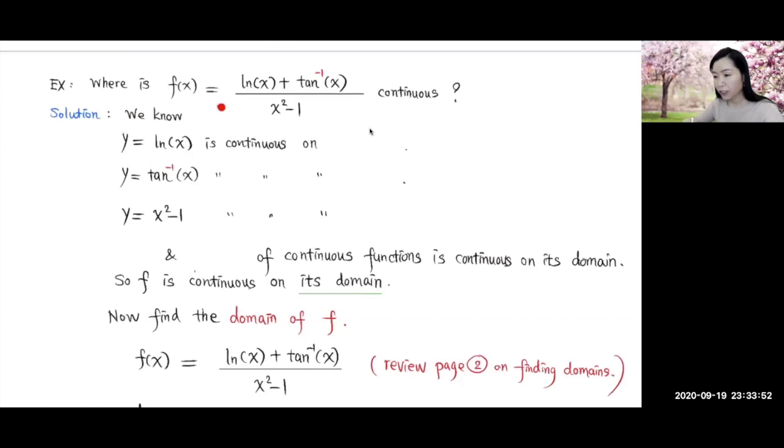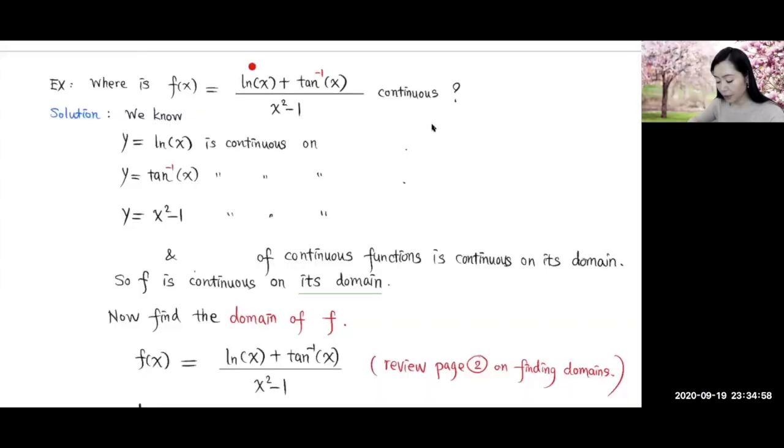Where is this function here continuous? Well, it looks like a complicated function. However, if we break it apart down to some basic functions, then we can investigate that. This one here is ln, this is inverse tangent, and this is x squared minus 1. ln of x is continuous on its domain. And what is its domain? The domain over here is 0 to infinity, right?